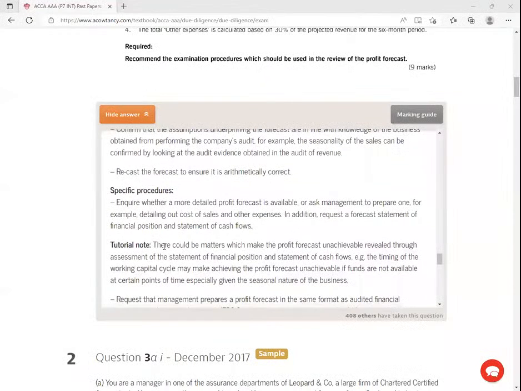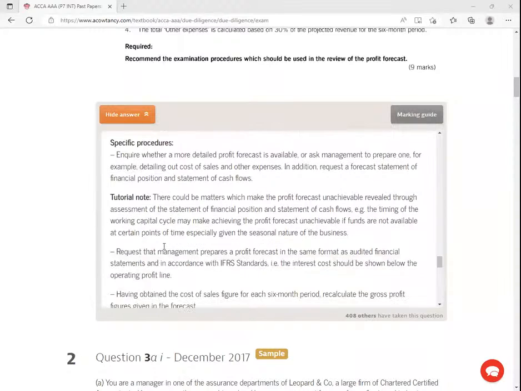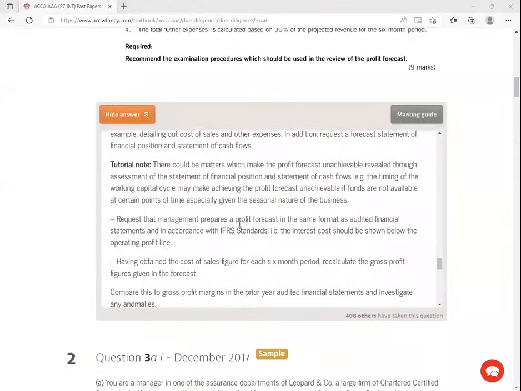From there, ladies and gentlemen, request that management prepares a profit forecast in the same format as audited financial statements in accordance with the IFRS standards, i.e. the interest cost should be shown below the operating profit line.